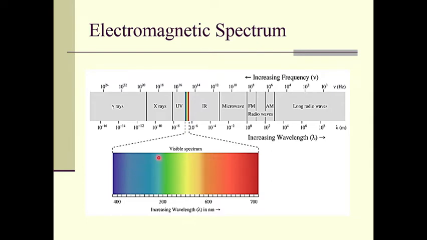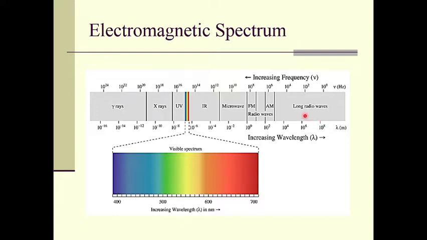Above the visible light comes the infrared radiation, and above the infrared radiation come the microwaves, then radio waves, and then the long radio waves.